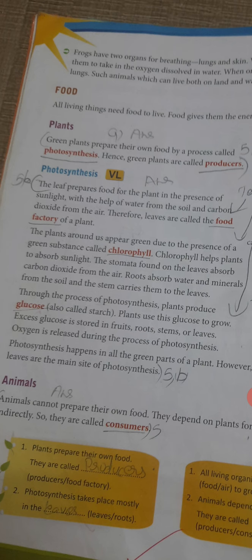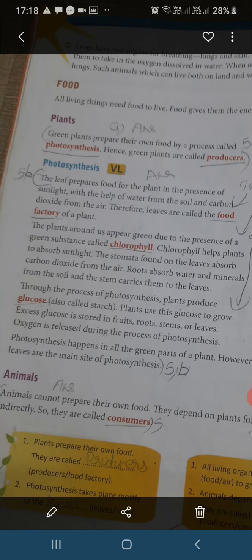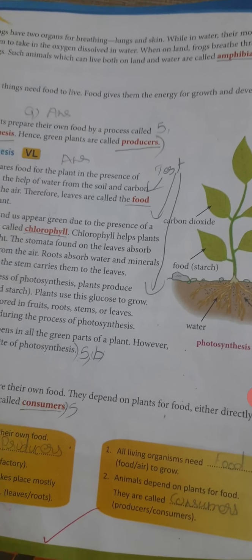Plants use this glucose to grow. Excess glucose is stored in fruits, roots, stems, or leaves. Oxygen is released during the process of photosynthesis. Photosynthesis happens in all the green parts of a plant. However, leaves are the main site of photosynthesis.